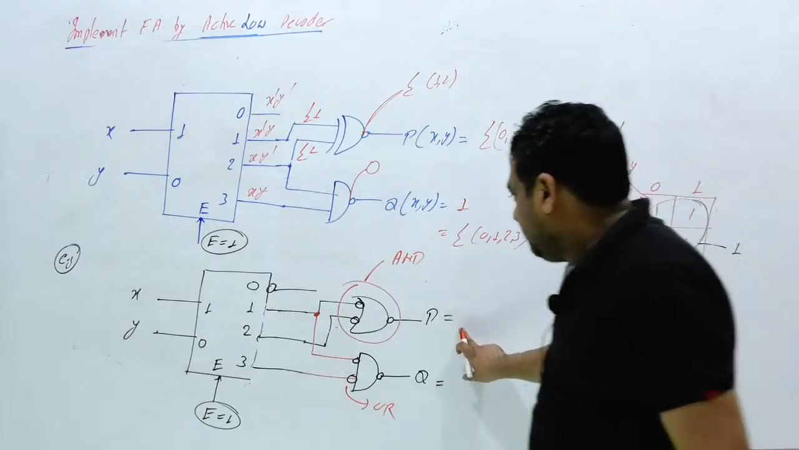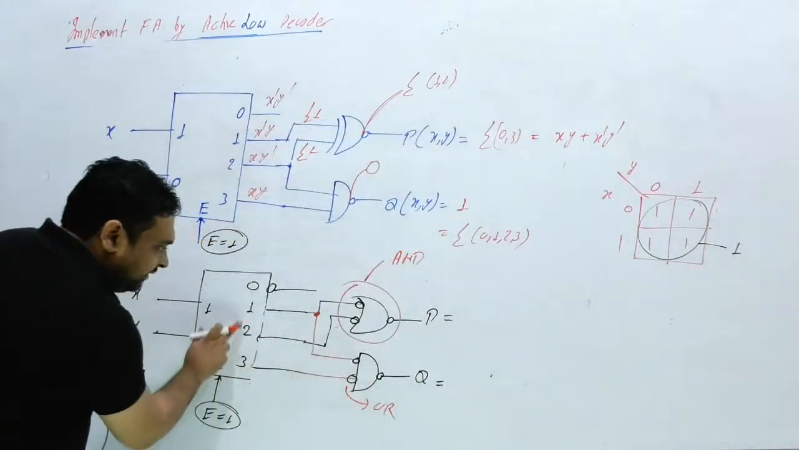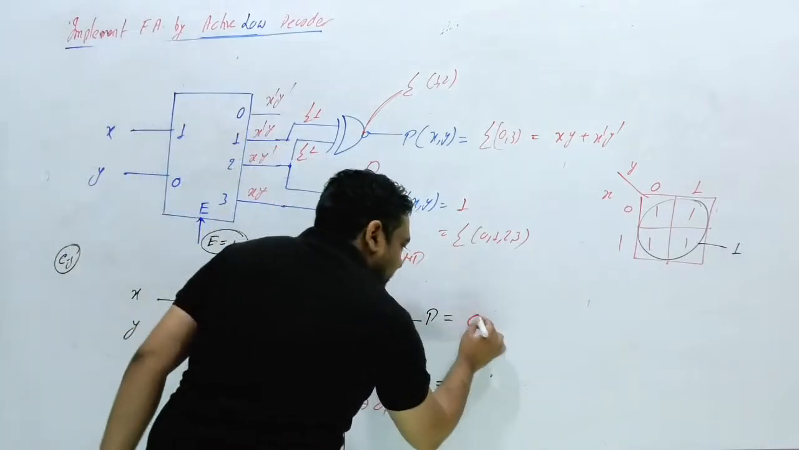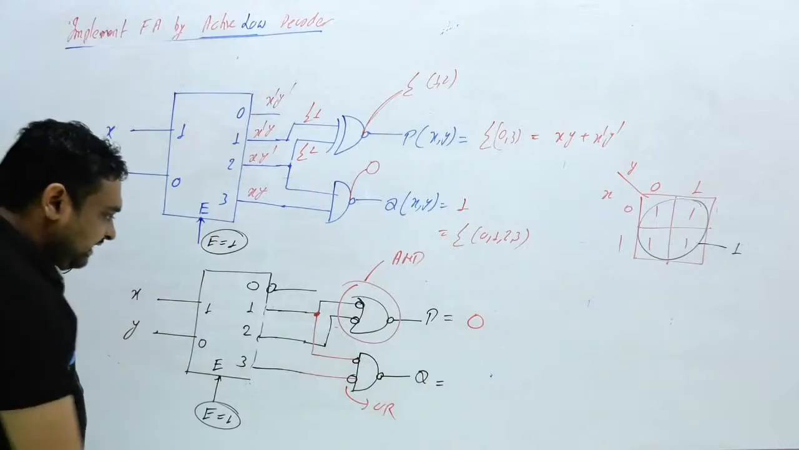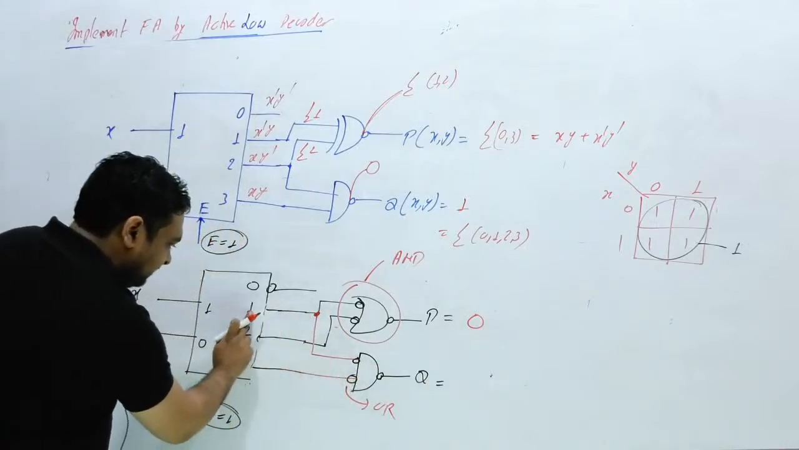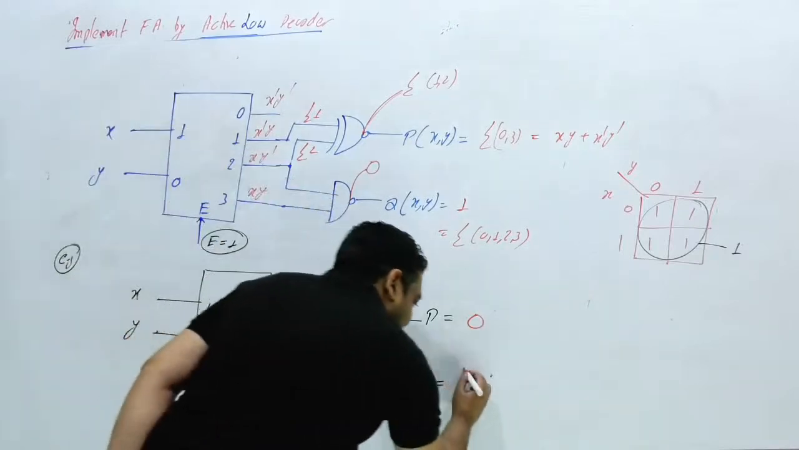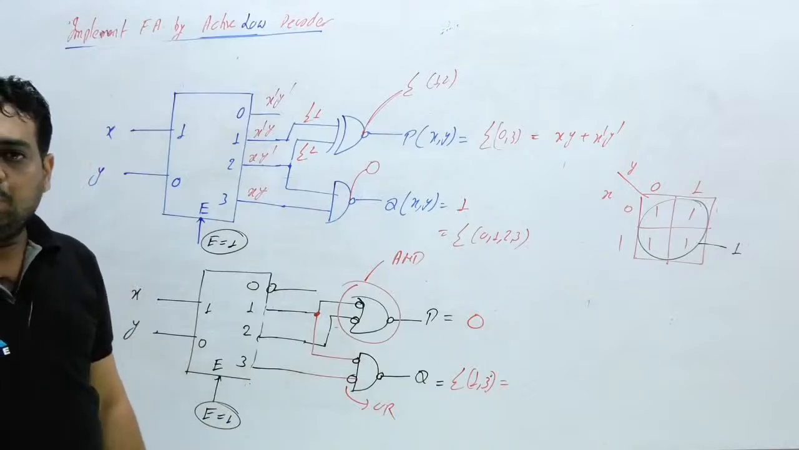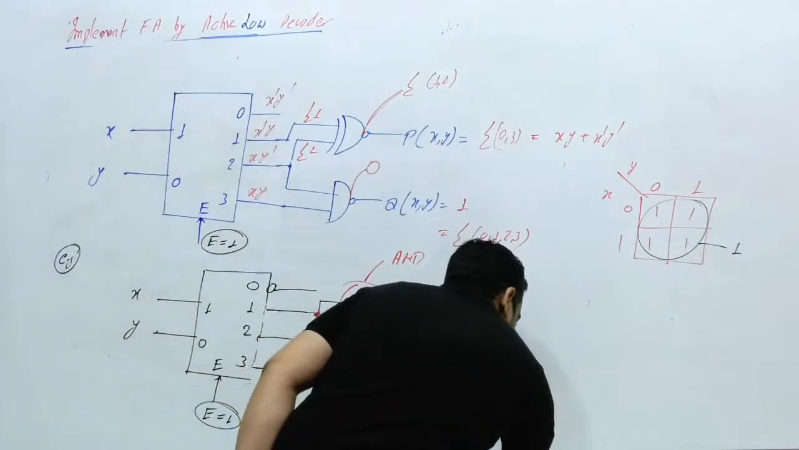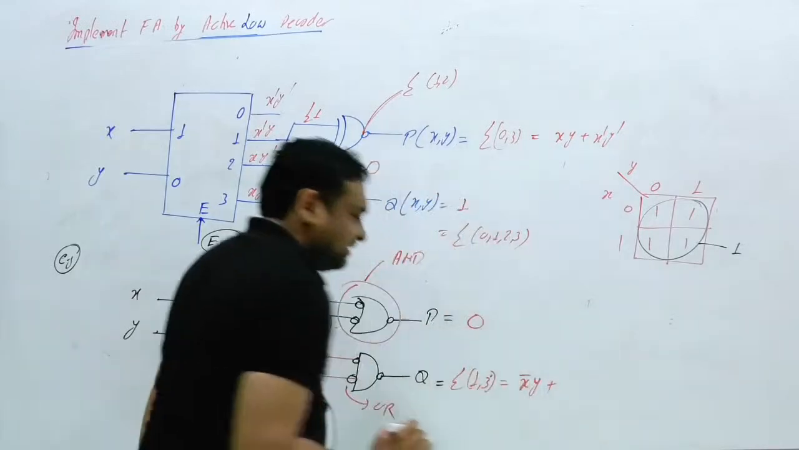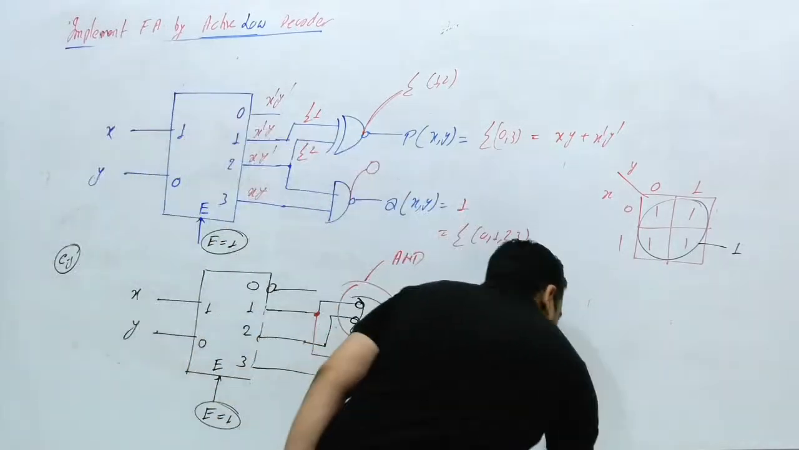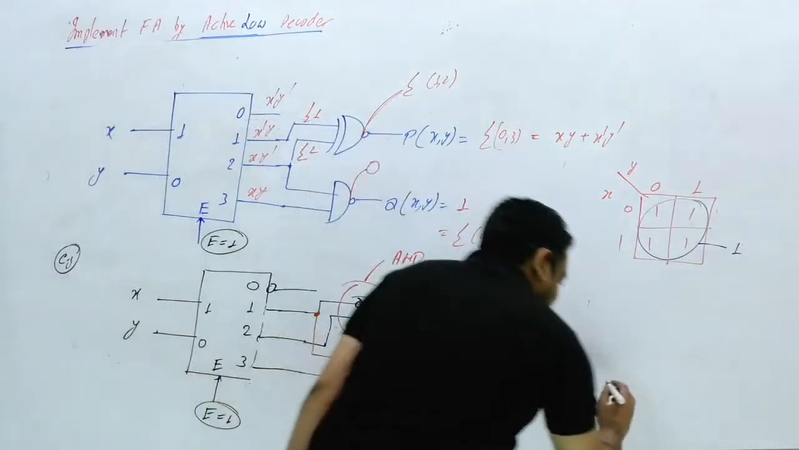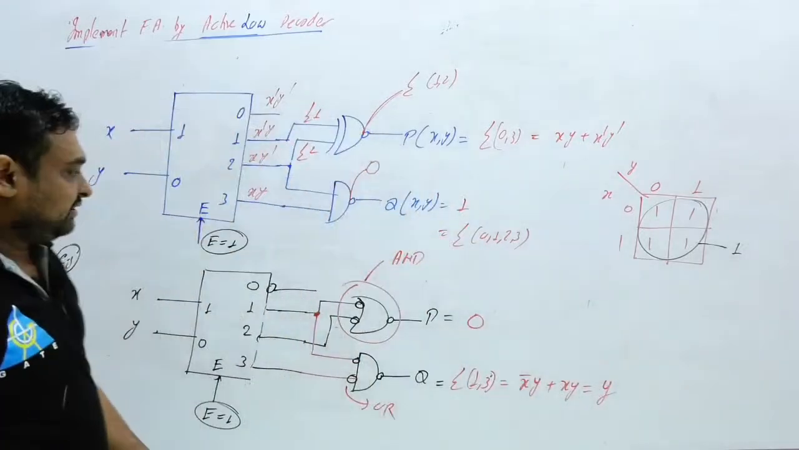Now what will be P? P is nothing but min terms 1 and 2 ANDed. You will get nothing, so the P answer will be 0. And here this is an OR gate, connected with min terms 1 and 3. Then what answer will you get? Min terms 1 and 3. What can you write? 1 means 0, 1, and 0, 1 means X'Y, plus 3 means XY. If you take Y common, X plus X' is 1, so the answer is Y. This will be the answer.